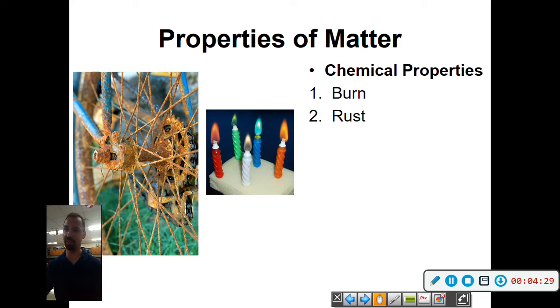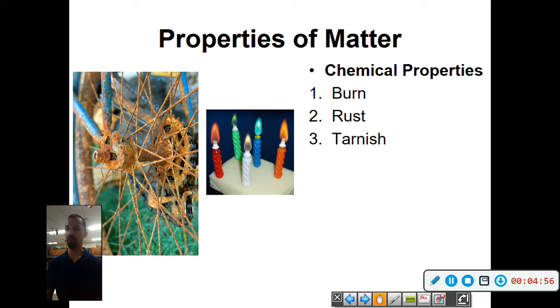Once you burn something, it's not going to come back. Once the fuel is spent, it's gone. So wood, once it's burnt, you're left with soot. You can't turn it back into wood again. Same thing with this rust on the spokes of the wheel here. Once it's rusted, you can try to restore it, but in general, that metal is now compromised.